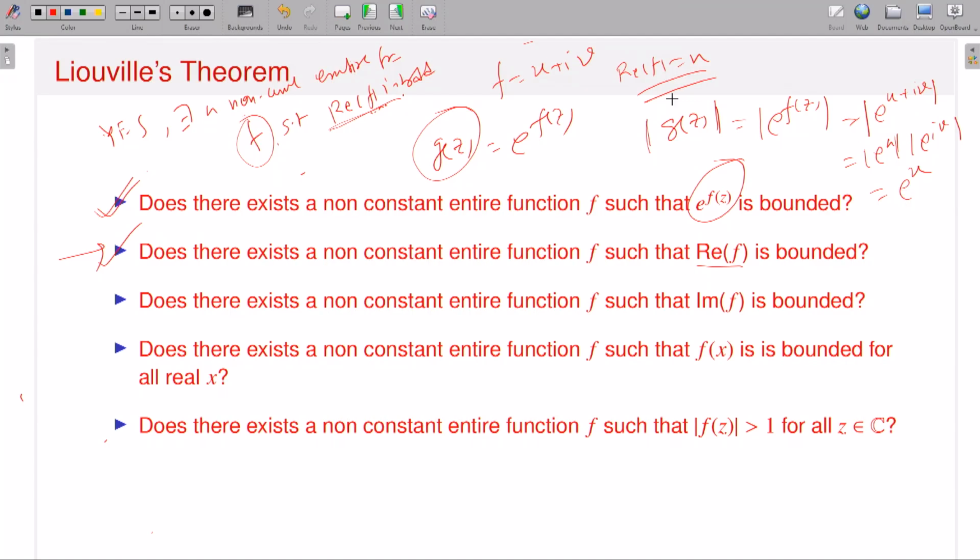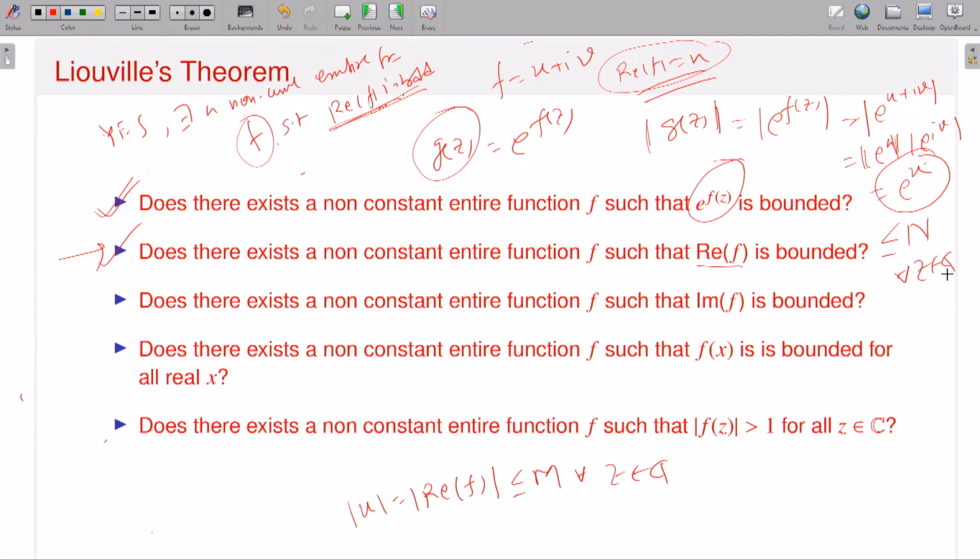But what is u? u is nothing but the real part, and what is your assumption? The real part is bounded. So we can say that since the real part of f is bounded, the modulus of u, which is the modulus of the real part of f, is bounded. Let it be m for all z in C. Since u is bounded, e to the power u is also bounded, so you can have it less than or equal to some n, and this is true for all z in C, correct?